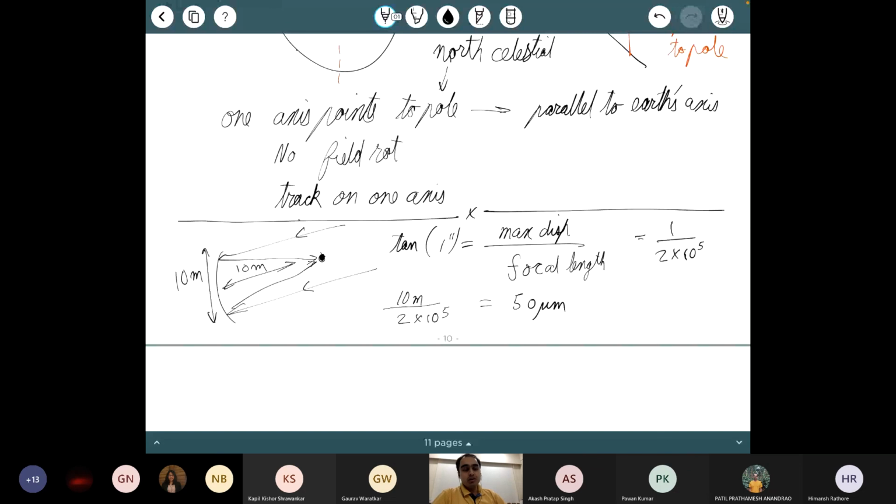And for that, these days we use a variety of active techniques. We use sensors which are measuring this. In the old days we just used to make extremely heavy and rigid mounts, very strong mounts. These days the philosophy has changed. We actually design the mounts to be very light. We put a lot of sensors. We measure how much the telescope is flexing.